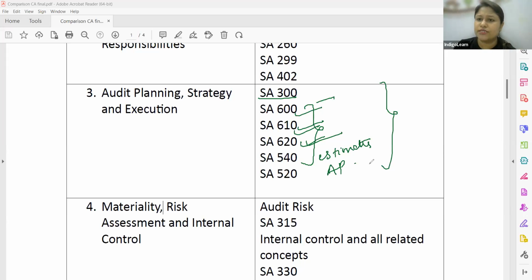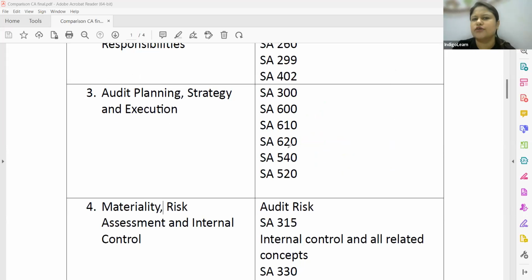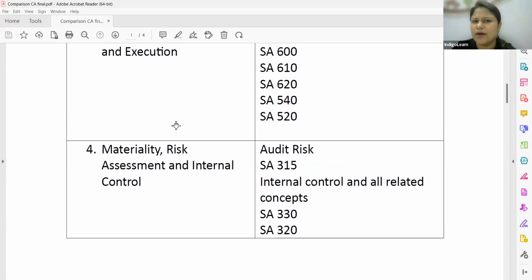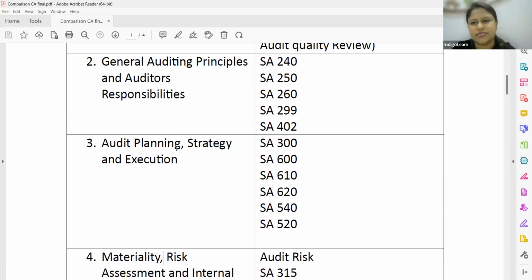We don't go to the pronouncements and study these standards individually now. When you study about audit planning, strategy, and execution, all these standards will get covered here. So again, this is a combination of all the standards taken together as one of the chapters. But apart from that, obviously, I told you about audit program, you're going to study in detail.